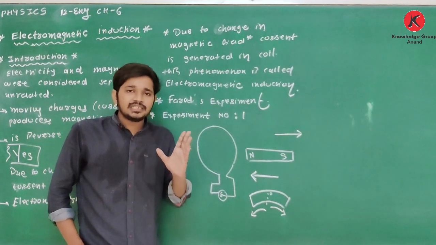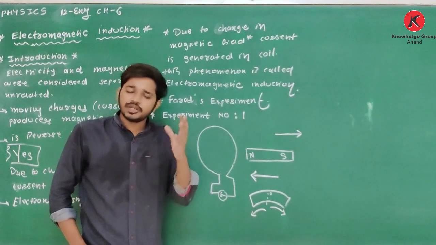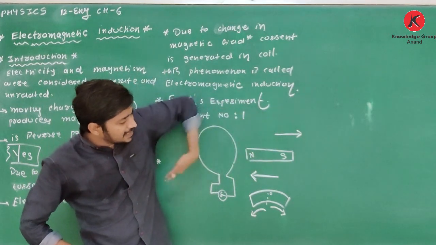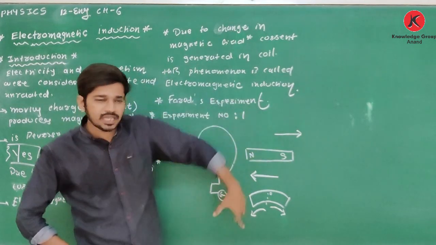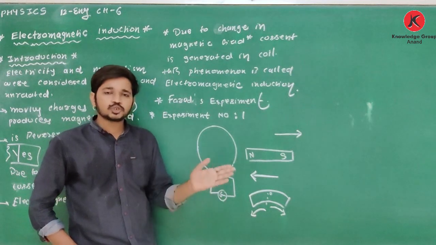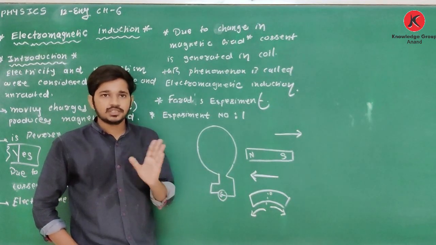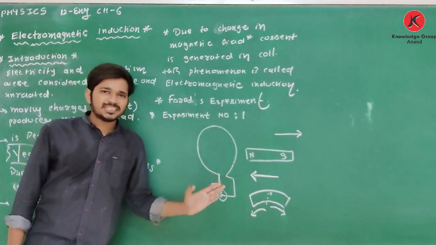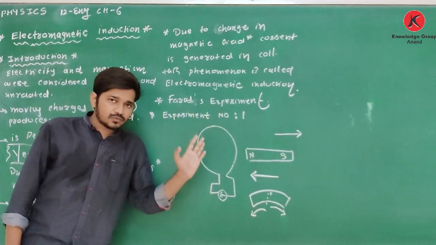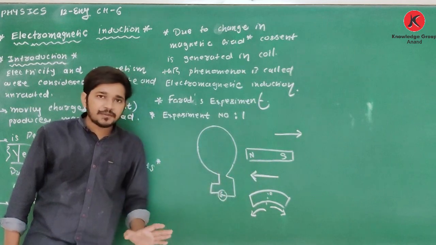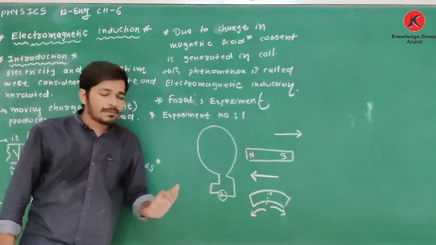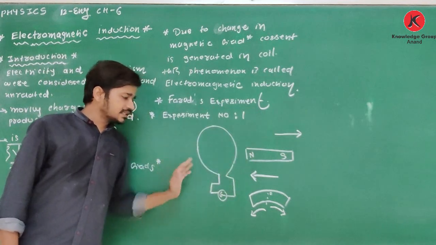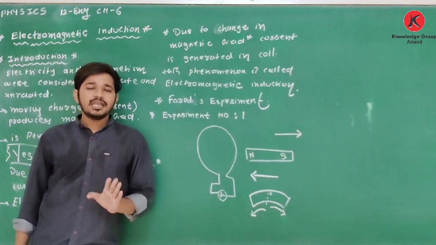So these are some experiments performed by Faraday. In experiment number 1, we moved the magnet, but if we take the magnet stationary and move the coil towards and away, then the same results are obtained.